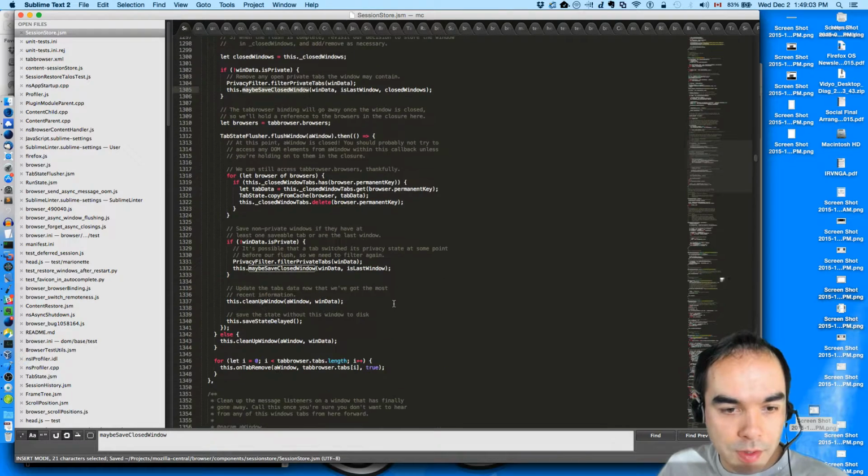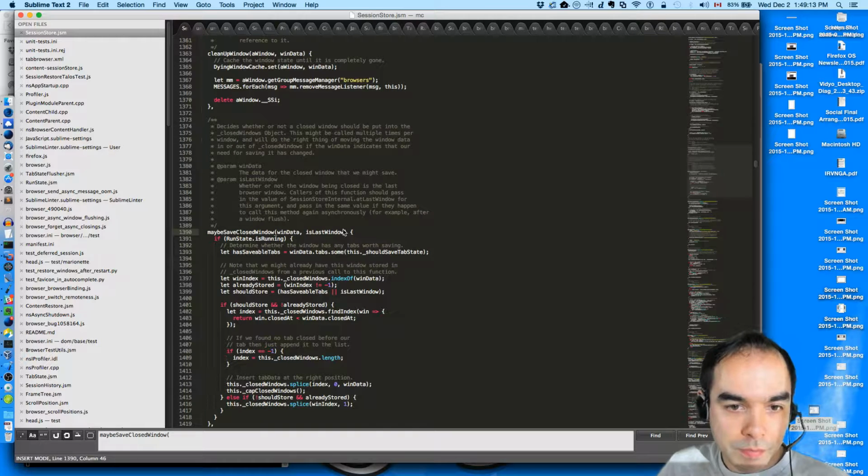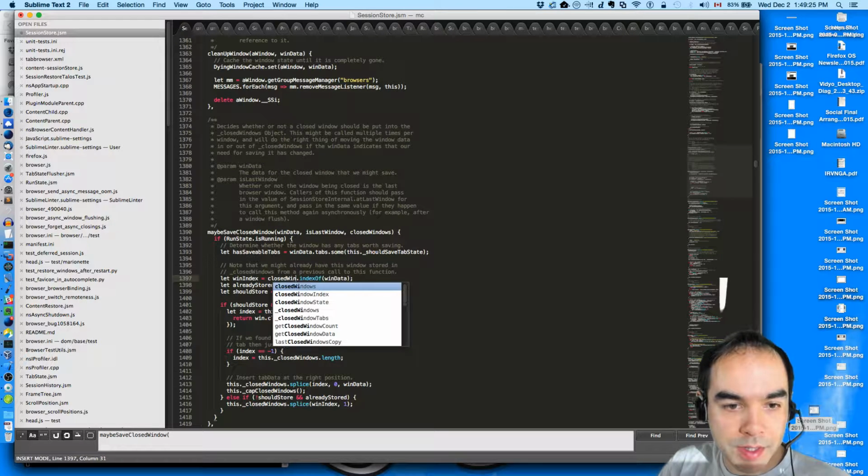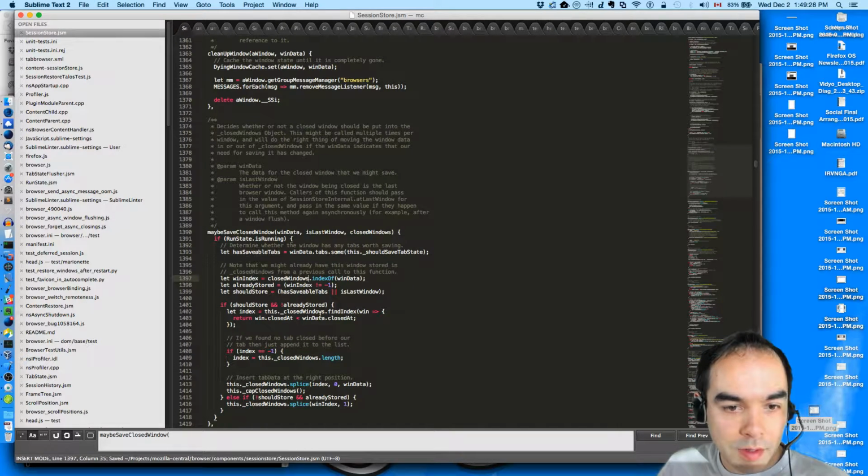Maybe save closed windows. Closed windows. And then down here, closed windows, so that instead of directly saving it in this dot closed windows array, we use this one.